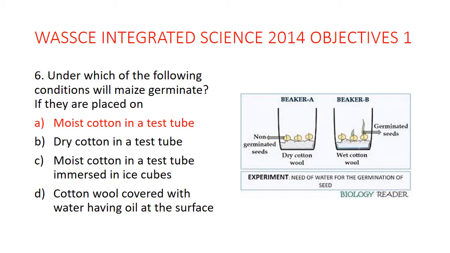So over here, look at the illustration. In beaker A, the maize seeds were put on a dry cotton, so of course they didn't germinate. In beaker B, the maize seeds were placed on a wet or moist cotton, so they germinated because there was air, there was water, and there was a suitable condition. Obviously the seeds were viable.